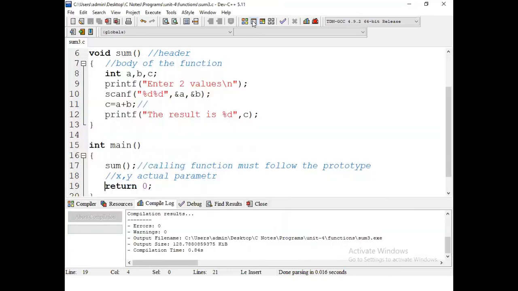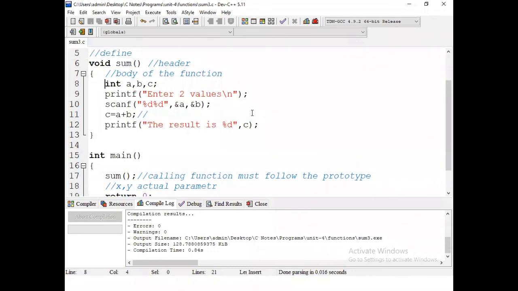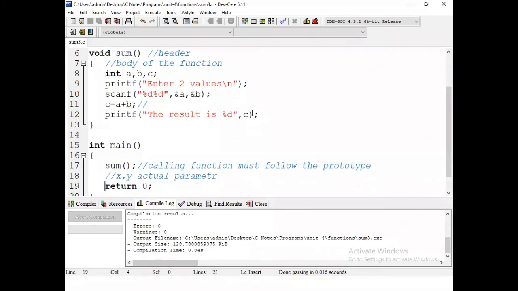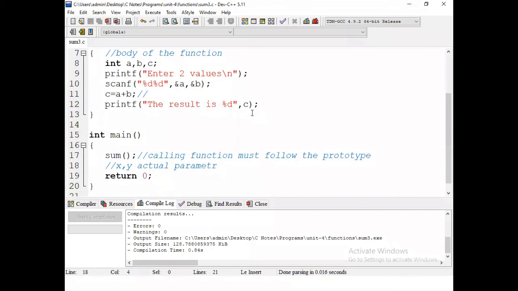Actually, entering the value belongs to the sum. It is one of the instructions in the body of the sum, and scanf is also in the body of the function, and the calculation is also in the body of the function. Printing the result is also in the body of the function. Everything is written in the body of the sum function. So here you can see how, by using a function, the complexity is reduced in the program.